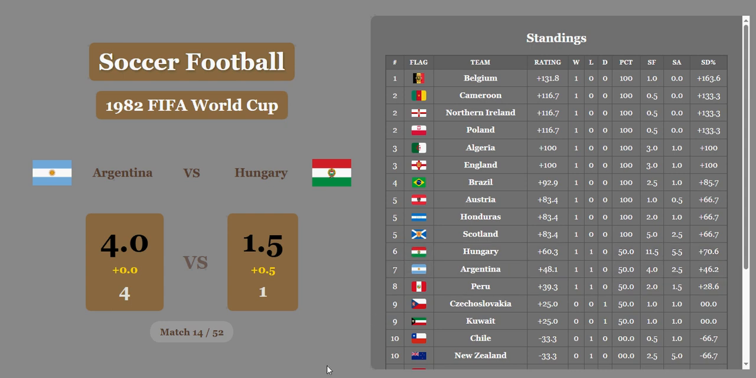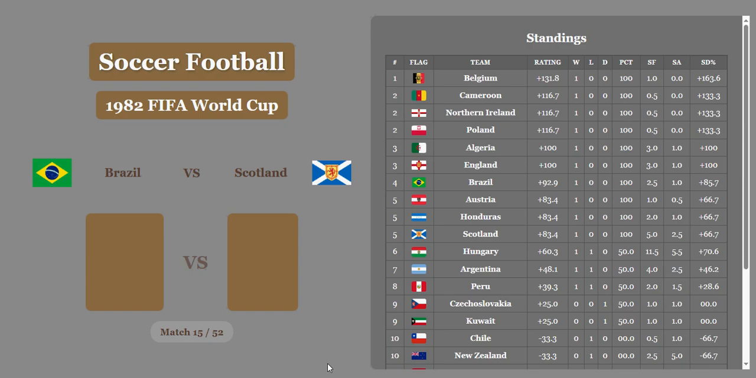Brazil versus Scotland. Brazil 4, Scotland 1. Scotland's going to get a half goal. That's not going to be nearly enough. And Brazil with a big pounding of Scotland.